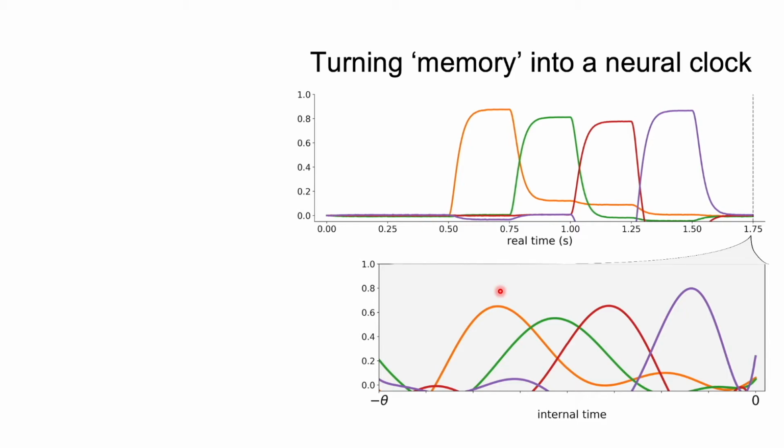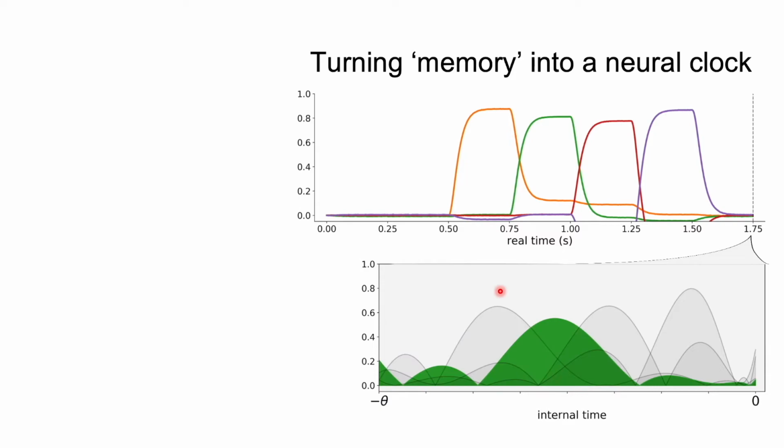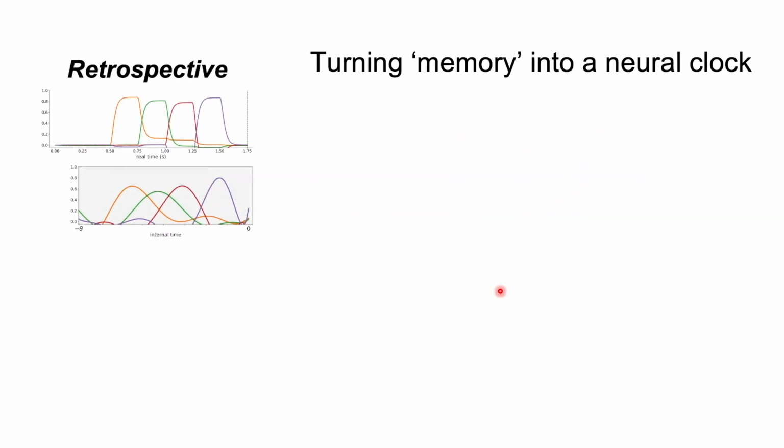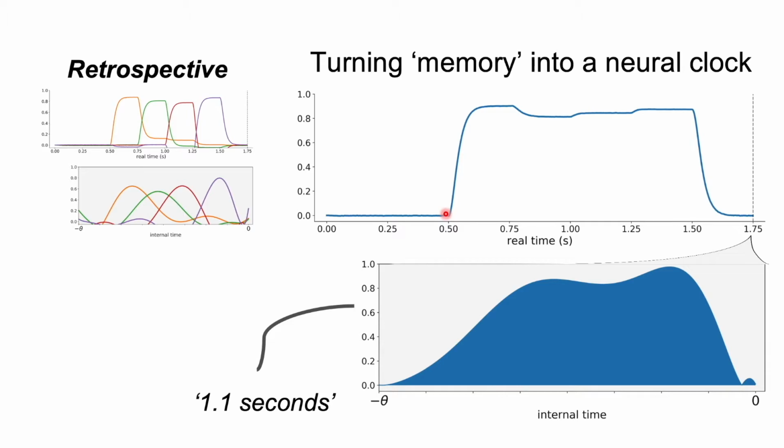So how do we construct a time estimate from this representation? We propose that integrating the absolute value of these representations and then summing them together can give a fair estimate of time. This looks much like the retrospective case. But what happens if we know beforehand that we have to time the duration of the task? We propose that a good way to do this is to present the network with a self-sustained vector. So this is a temporal vector. We can see at the end of the interval that the network represents this interval fairly well, and we can get a good time estimate out of this.